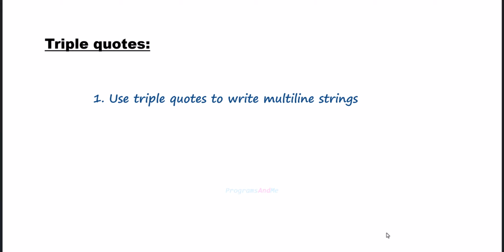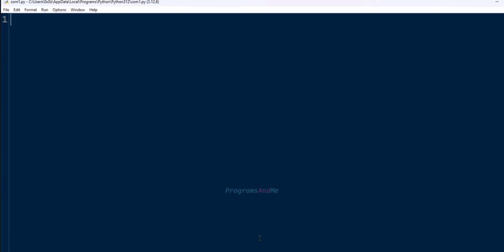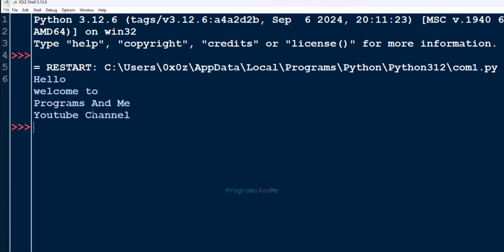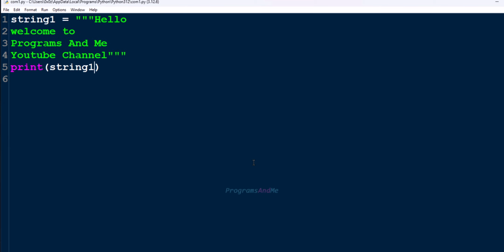Okay, first we can use triple quotes to write multi-line strings like this. For example, use triple quotes like this. Then let's take a variable to store this string. Let's save this and run this. And here you can see strings in multiple lines. We can do this using double quotes also, but you need to use escape sequence.